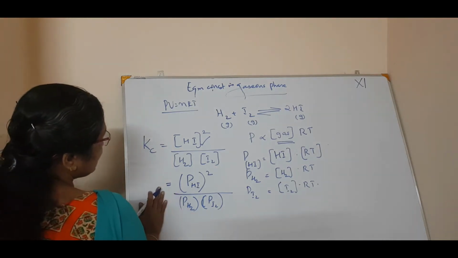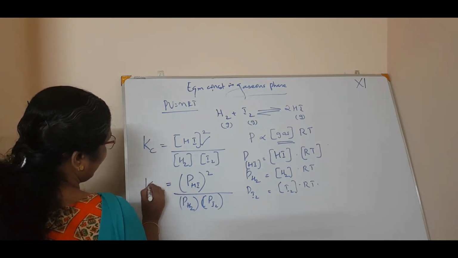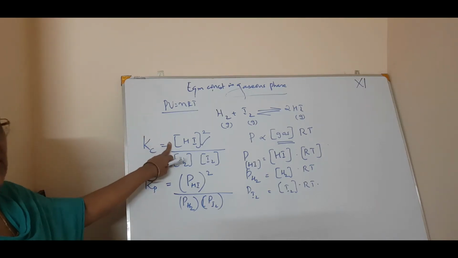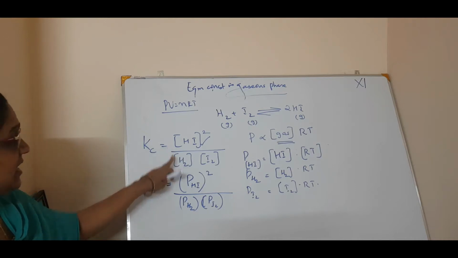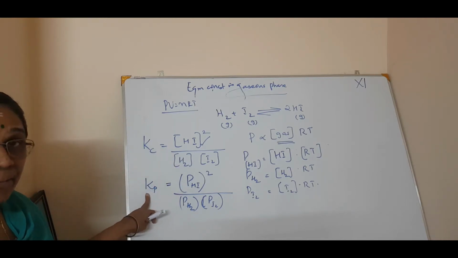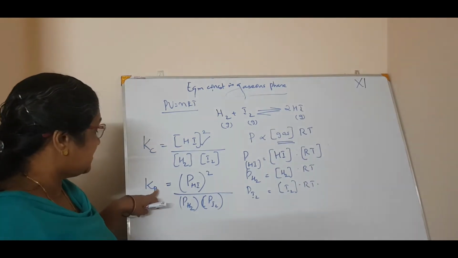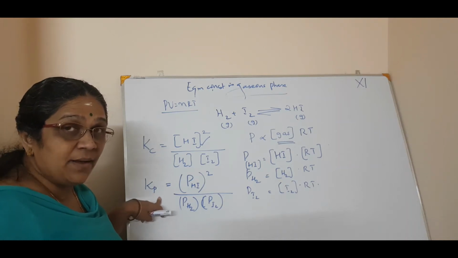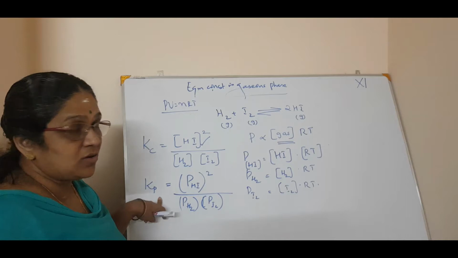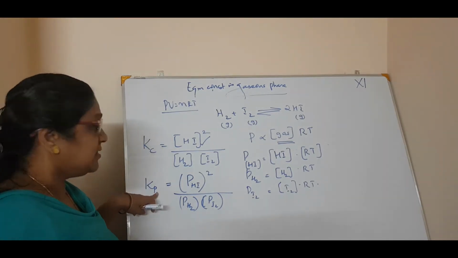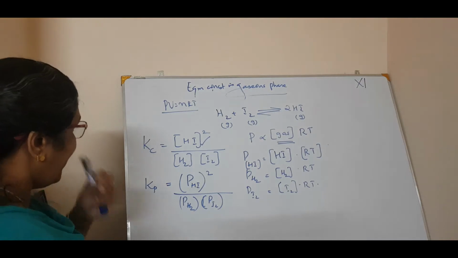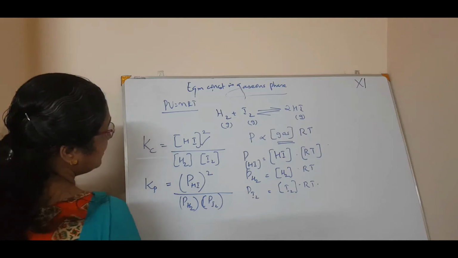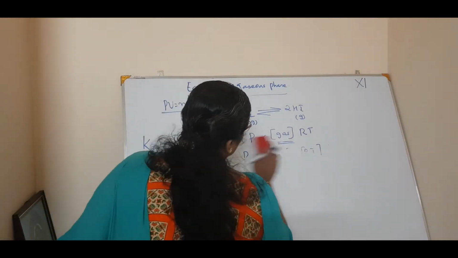This is the pressure relation. So I can write this as Kp. See, Kc is in terms of concentration, and this equation I will write as Kp, because this is the equilibrium constant at pressure. This is concentration, this is pressure. Now, if I put the values into this, what will I get? Please note it down.